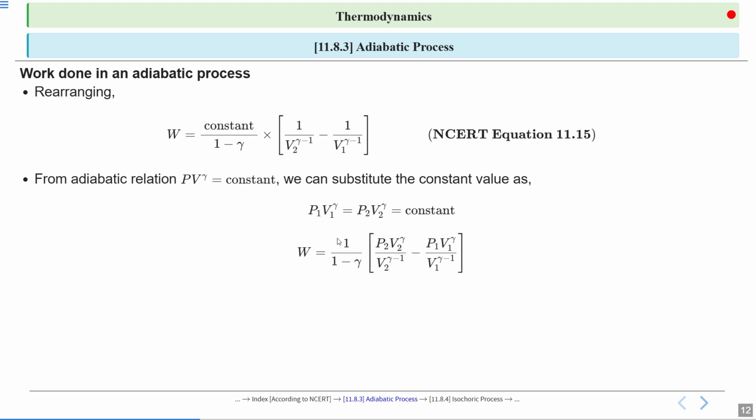So W equal to 1 divided by gamma minus 1 into P2 V2^gamma divided by V2^(gamma minus 1) minus P1 V1^gamma divided by V1^(gamma minus 1). This expression comes from the adiabatic expression P1 V1^gamma is equal to P2 V2^gamma. Just put the value of the constant here. Simplifying this term, you will get W equal to 1 divided by 1 minus gamma into P2 V2 minus P1 V1. This is the work done in an adiabatic process.